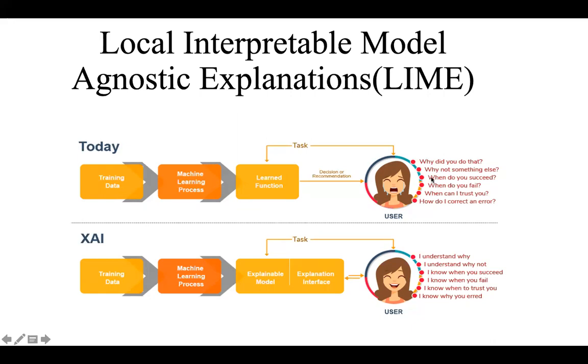Basically, it helps in understanding why the model made a particular prediction, or why not something else, and when it actually succeeds. Sometimes it is not successful, and then we don't know. In these cases, it helps to have an explanation behind those predictions.